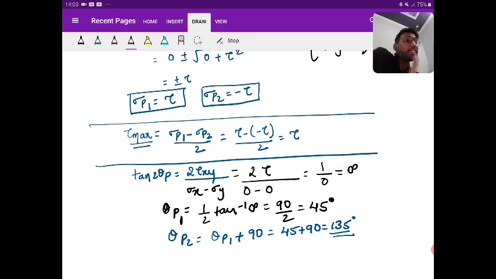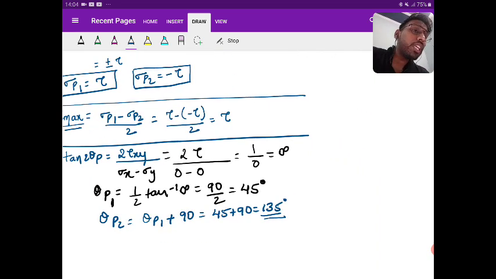Last day a student asked me, sir, can't I do minus 90? Yes, you can. See, the difference is 90. I've already told you that if I'm moving clockwise then I will be using minus sign, and anti-clockwise, use plus sign. So if I subtract 90 from 45, I will get minus 45. So minus 45 and 135 both are representing the same plane.